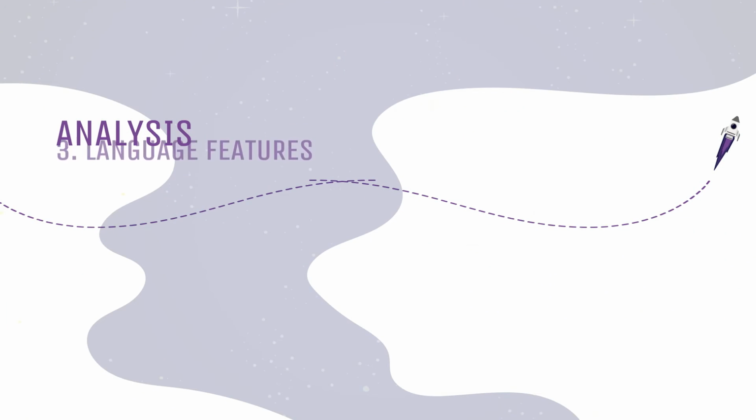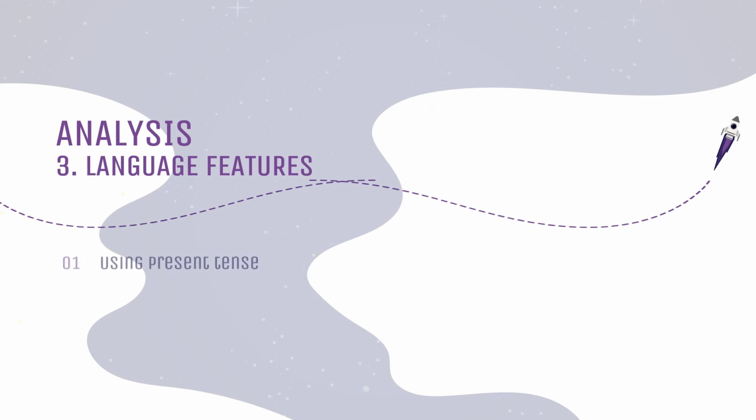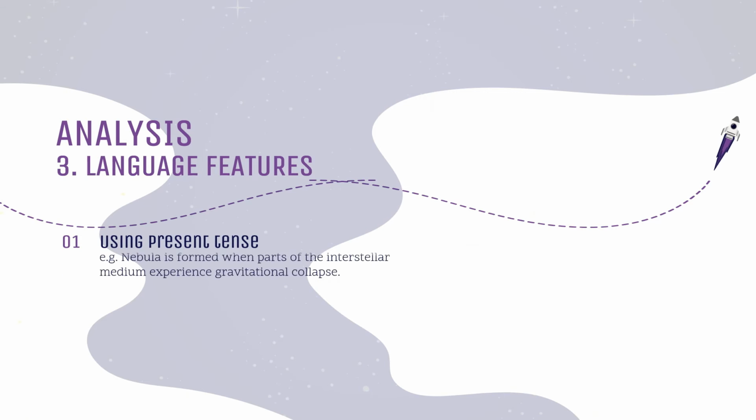The next analysis, we have language features. The tense used in this text is simple present tense. We can see it from the sentence. One of the sentences is, Nebula is formed when parts of the interstellar medium experience gravitational collapse.